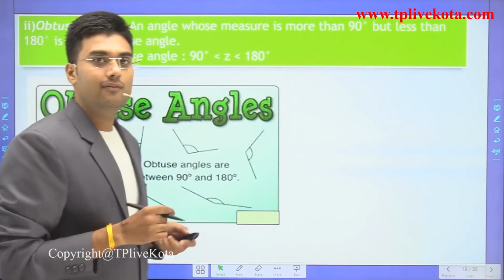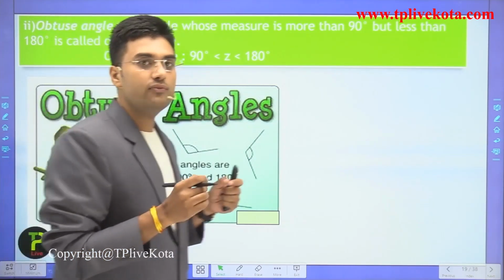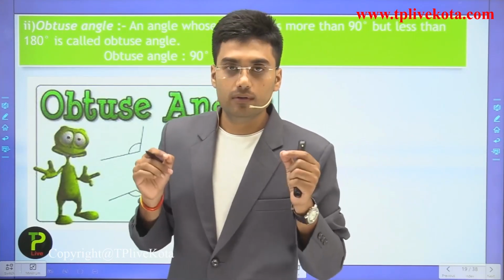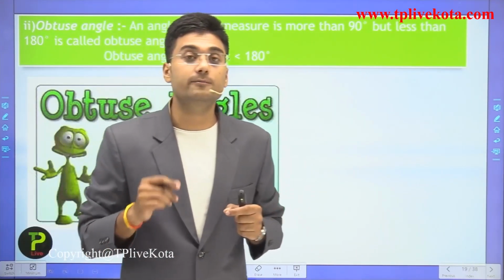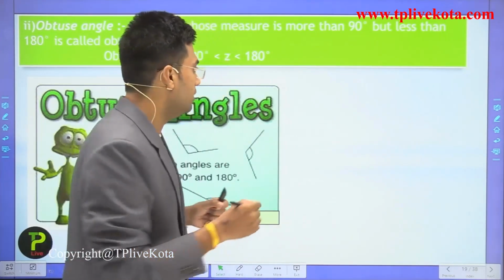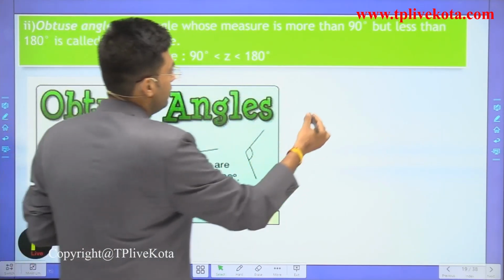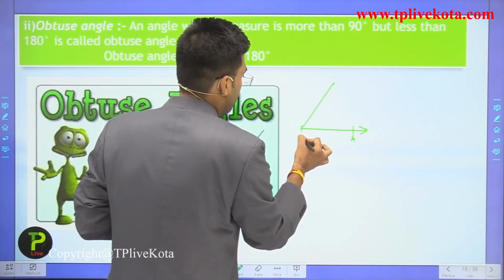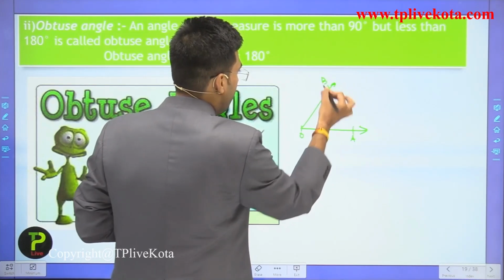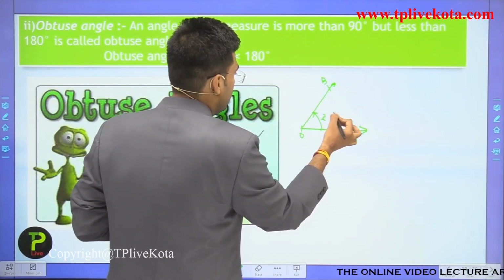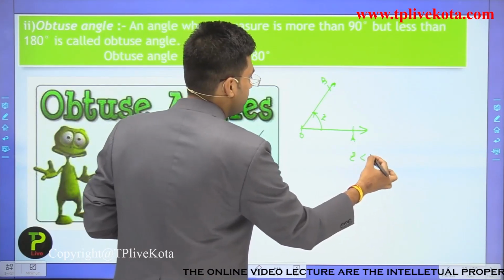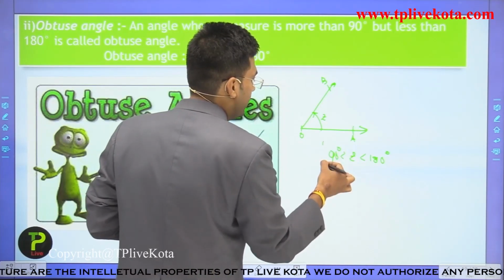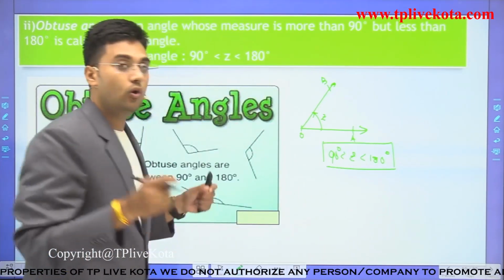Now after the right angle, the next type of angle is the obtuse angle. What is an obtuse angle? If the measure of an angle is greater than 90 degrees but less than 180 degrees, then we know this angle is an obtuse angle. If we draw this angle, let this be A, O and this be B, and let this measure be Z. If Z is less than 180 degrees but greater than 90 degrees, then we call it an obtuse angle.